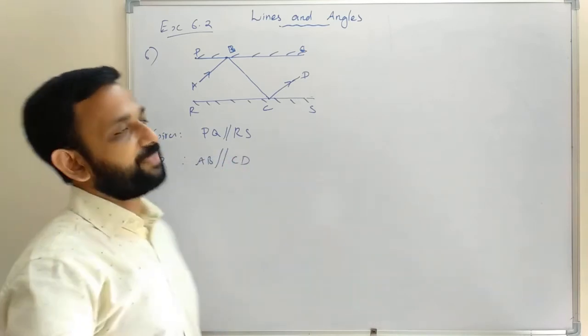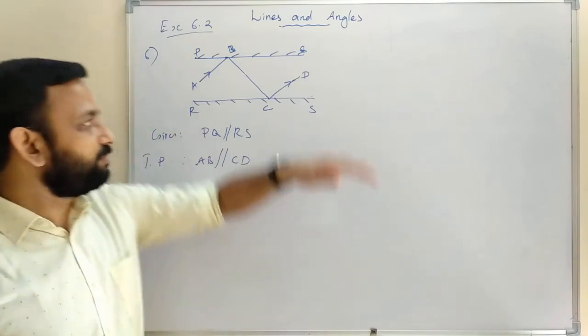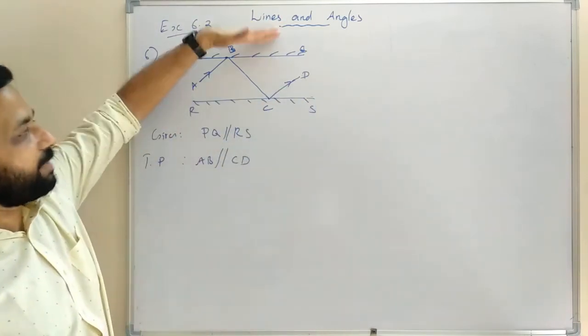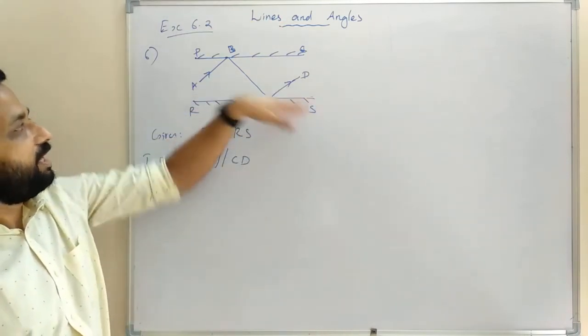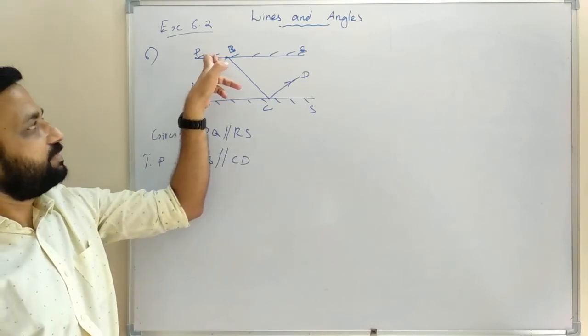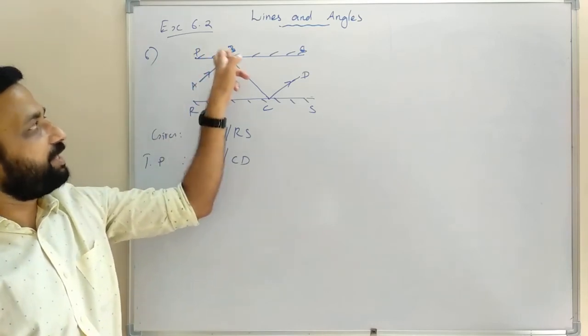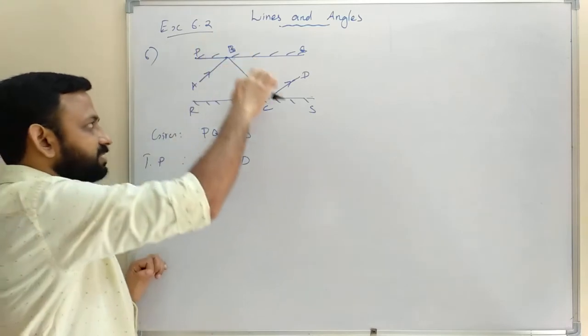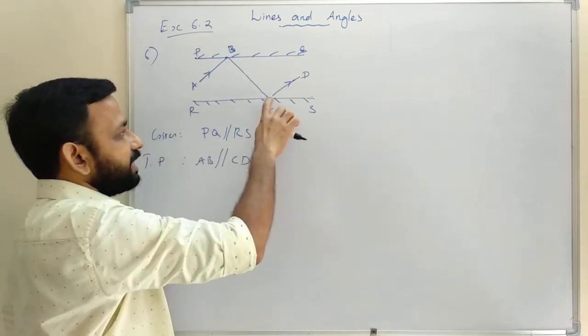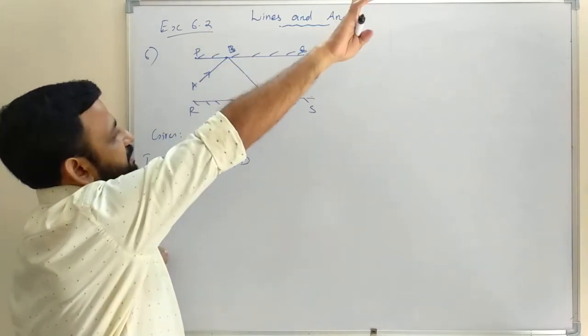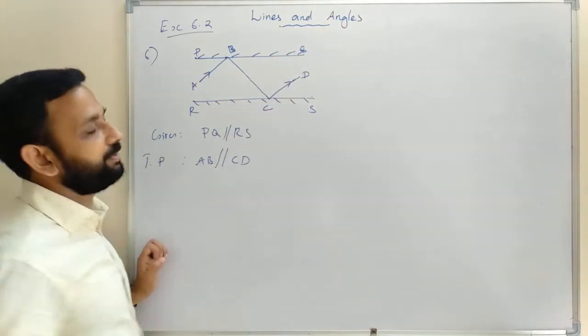So once again, here we have two mirrors PQ and RS. They are parallel to each other. And AB is the incident ray, strikes PQ at B, then it reflects, then strikes RS at C, then again it reflects. Then we need to show AB parallel to CD.